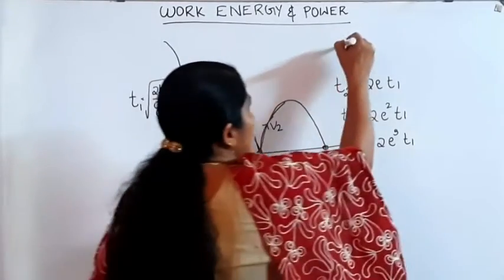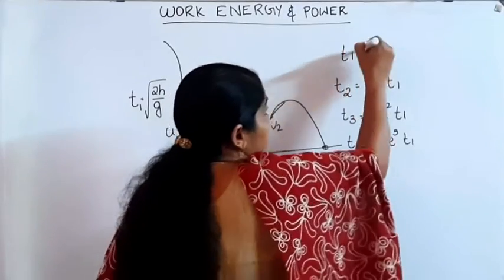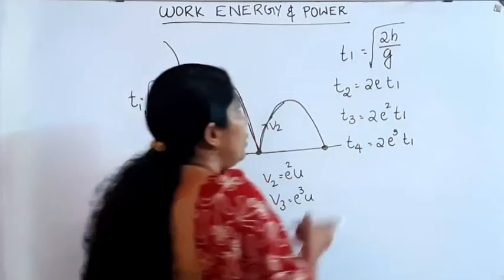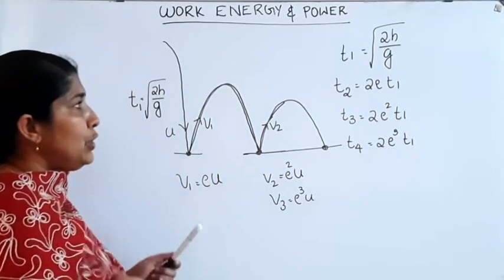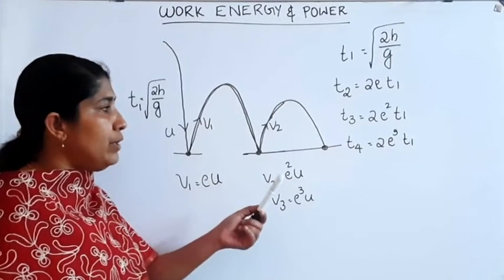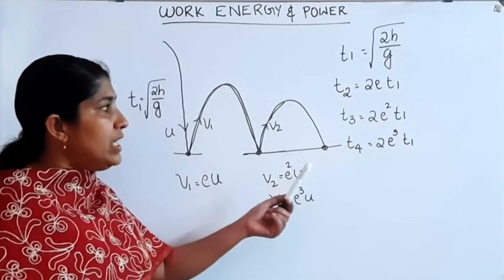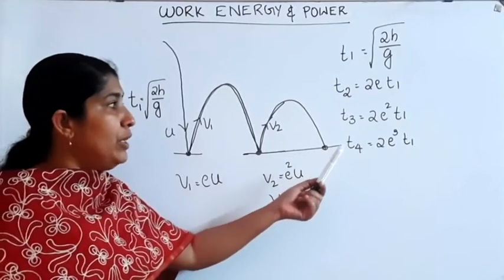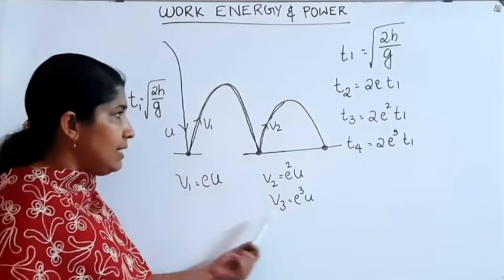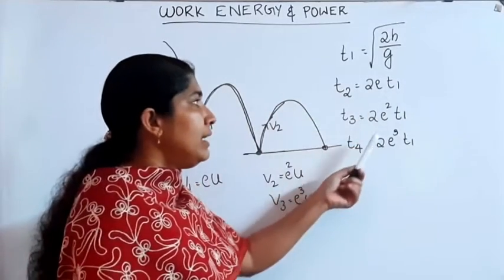Okay, initial time is taken as T1. Then that's equal to root of 2h divided by g. Then T2 is equal to 2e into T1. T3 is equal to 2e square into T1. T4 is equal to 2e cube into T1, and so on. Okay, velocity can be written this way and time taken can be written like this.